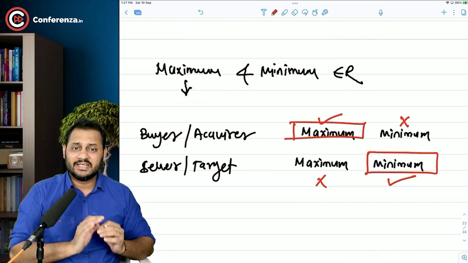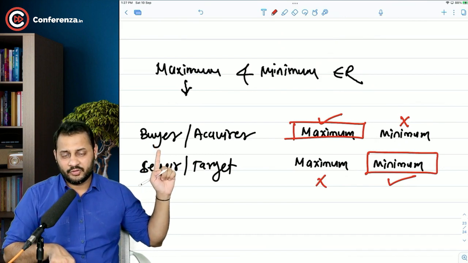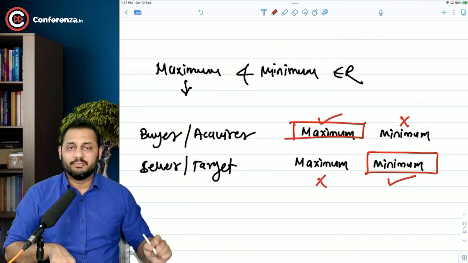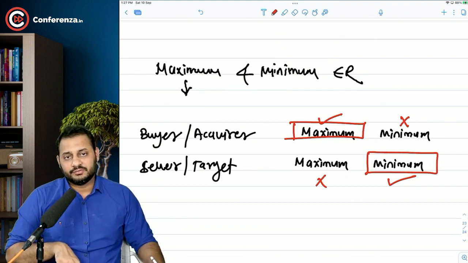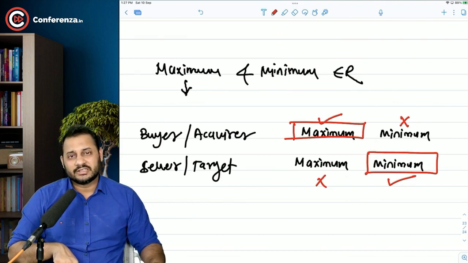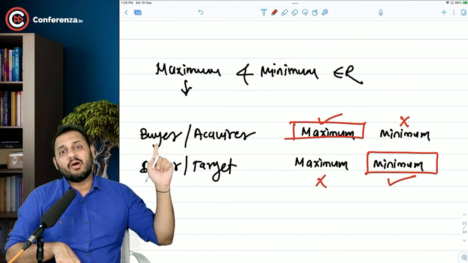Whenever the question says the maximum amount, calculate it from the acquirer's point of view. Whenever the question says the minimum amount, calculate it from the seller's point of view. That's the logic and meaning of this explanation. The question will not ask you to calculate the maximum amount for the buyer.